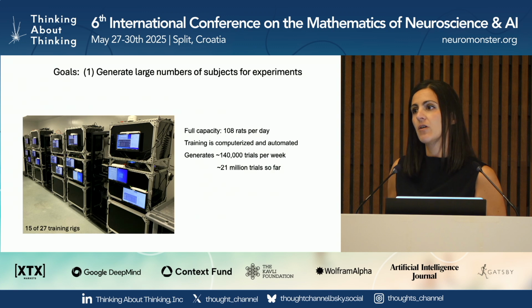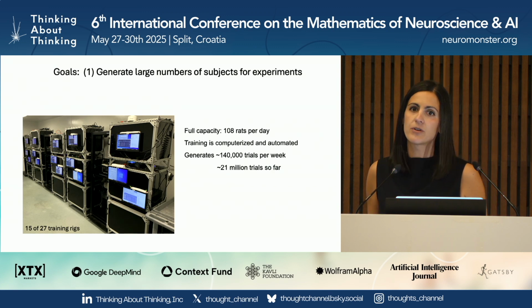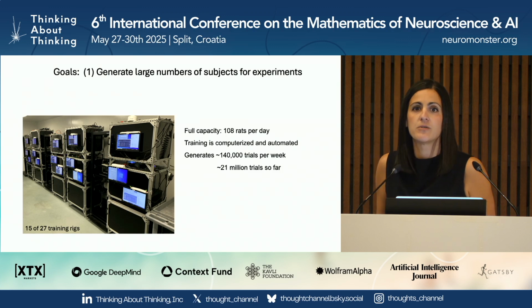The first is to generate large pools of trained subjects for experiments to mitigate the main bottleneck in behavioral neuroscience, which is actually training the animals to do interesting tasks.